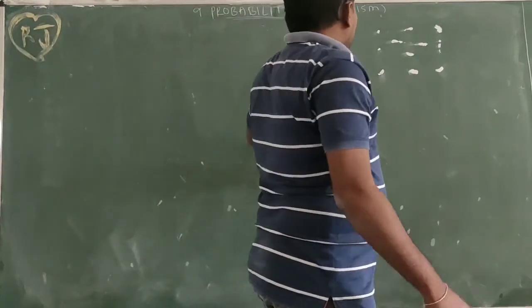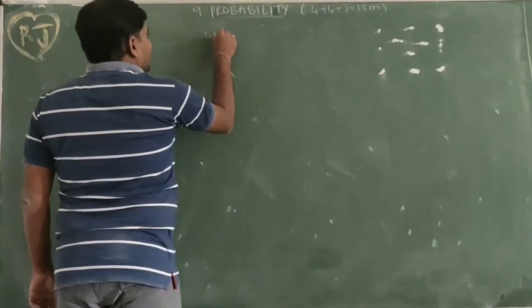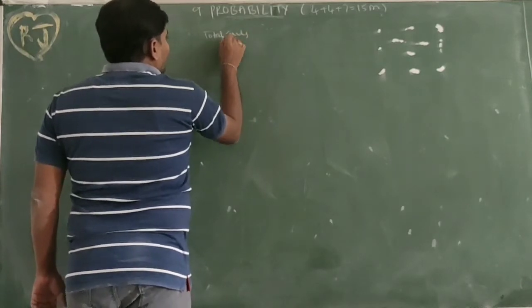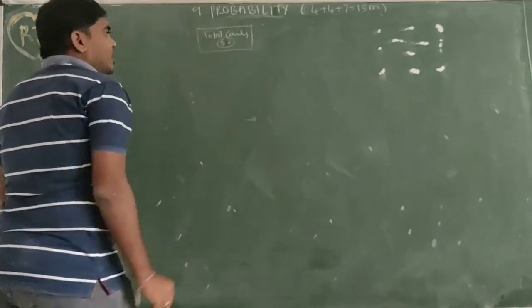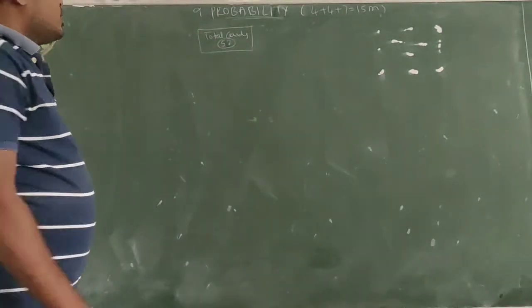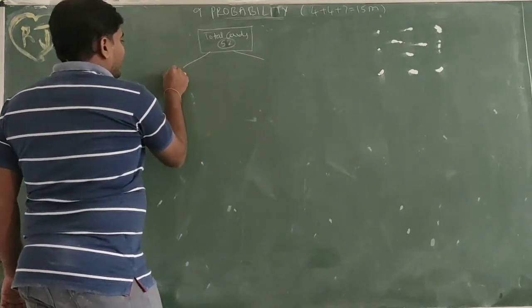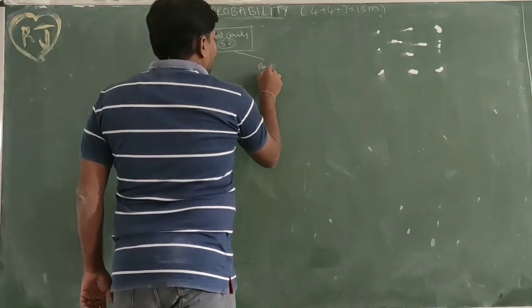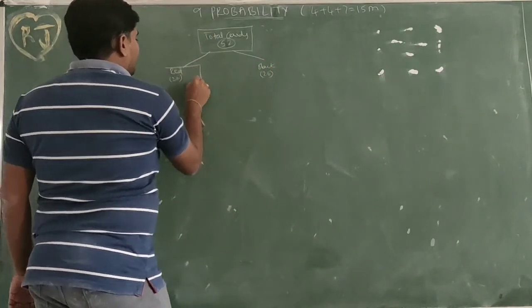A deck of cards: the total number of cards is 52. These 52 cards contain 4 types and 2 colors. So what are the 2 colors? Color red, color black. So red 26, black 26, so total 52 cards.